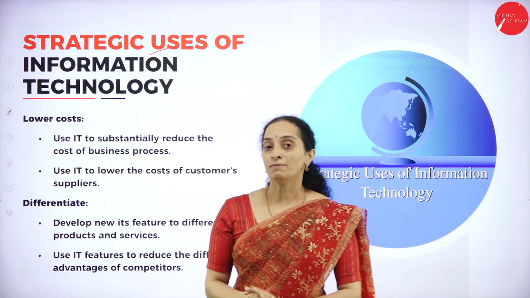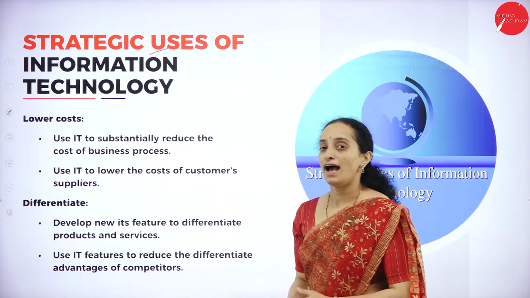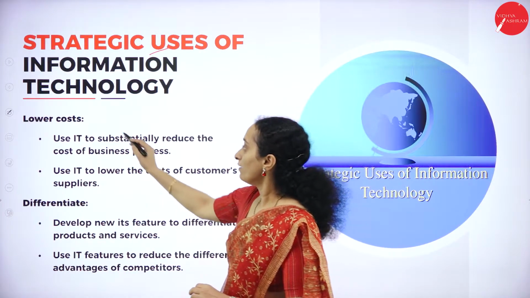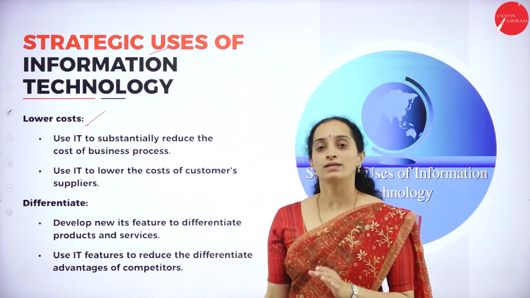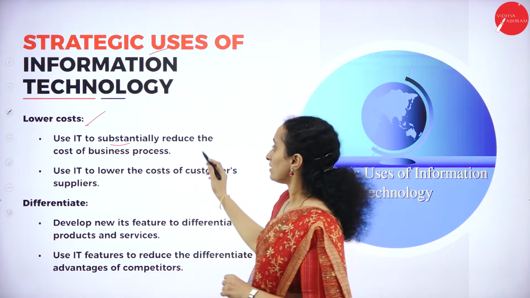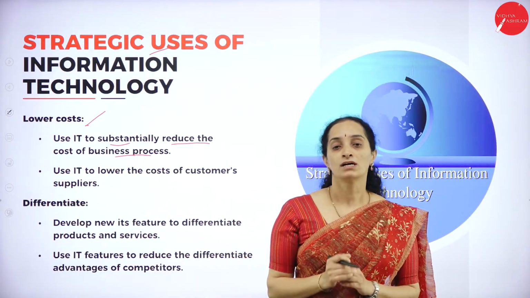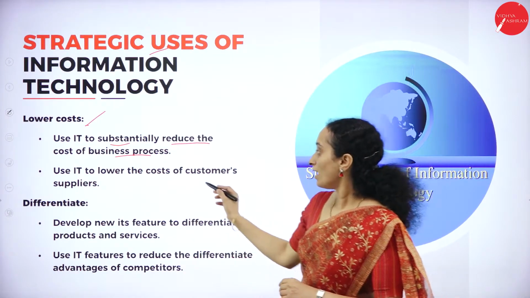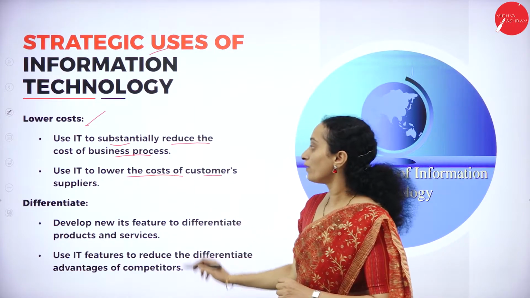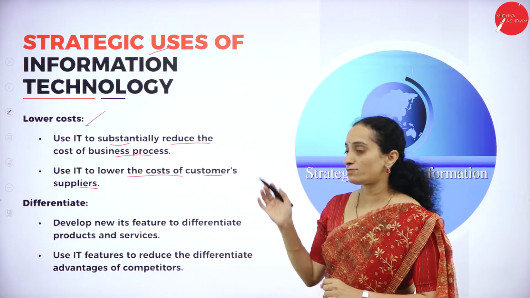Why do we need the strategic information technology, or what are the strategic uses of having an information system or information technology? Now, the thing is, one is it lowers the cost. First thing is, use the information technology to substantially reduce the cost of business process. It will reduce the cost of business process. Along with it, you can use the information technology to lower the cost of the customers as well as suppliers.